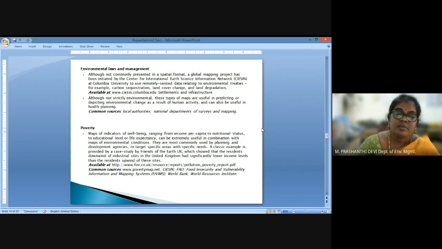And also we have information about how environmental regulations and laws are managed over a particular region, where new laws have to be enforced, where existing laws are enough, and how we can use these laws to mitigate pollution in an area, or to conserve the biodiversity in an area. So these are also very important.